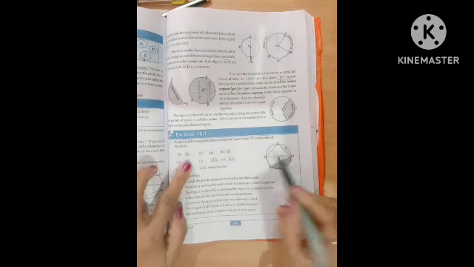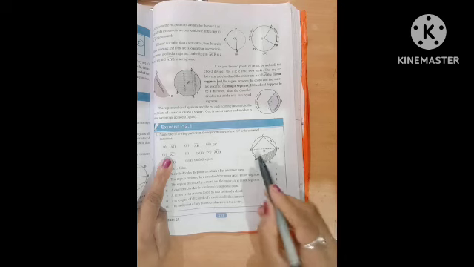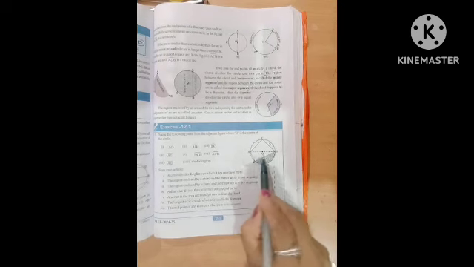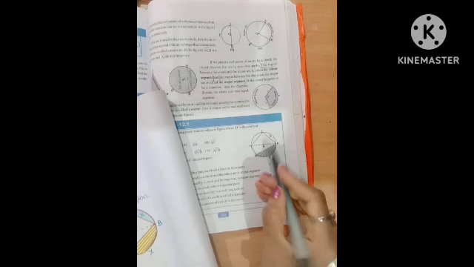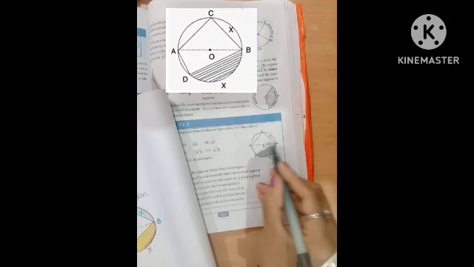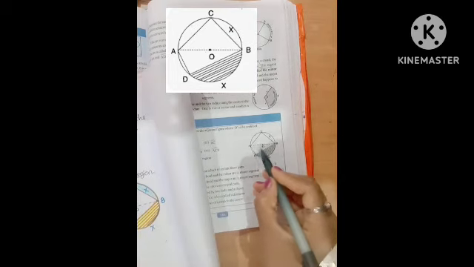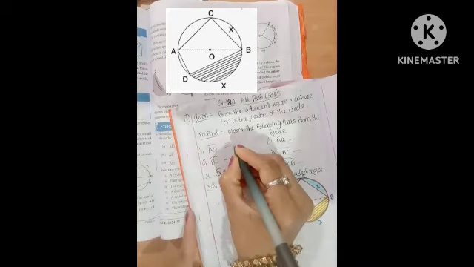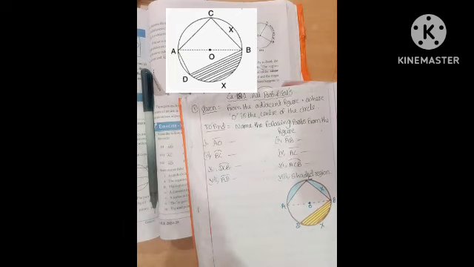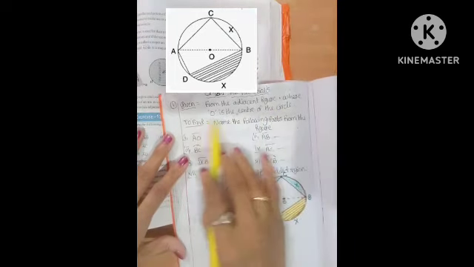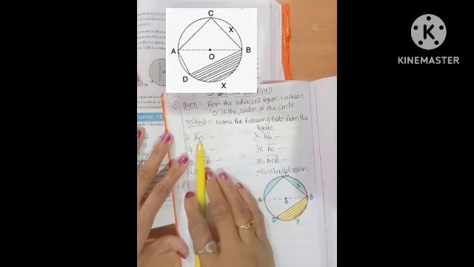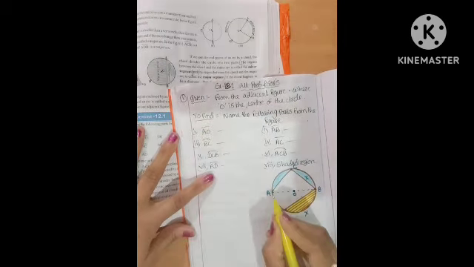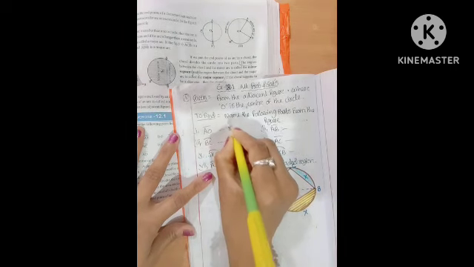AO line segment. What is the AO? From this figure, what is this AO? AO is the radius. This is the diameter. Twice the radius is equal to the diameter. So this part OA is the radius. First question: given data, from the adjacent figure where O is the center of the circle, find the names of the parts from the figure. So first question AO, this part is the radius. Do you know the radius? It's over.